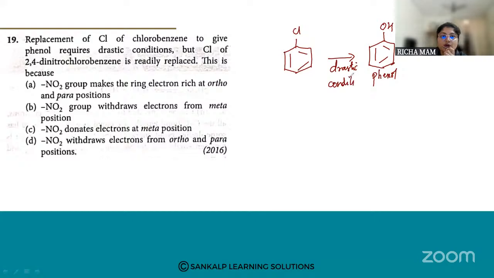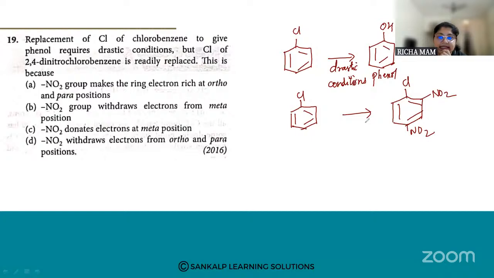But when we look at the chlorine of 2,4-dinitrochlorobenzene, 2,4-dinitro means at the 2 position you have a nitro group and at the 4th position you have a nitro group. So this chlorine is readily replaced.